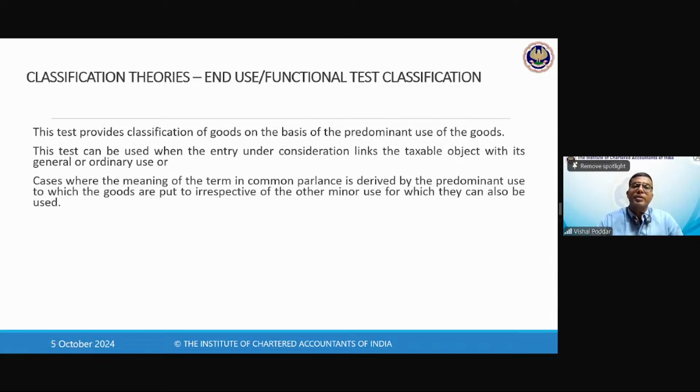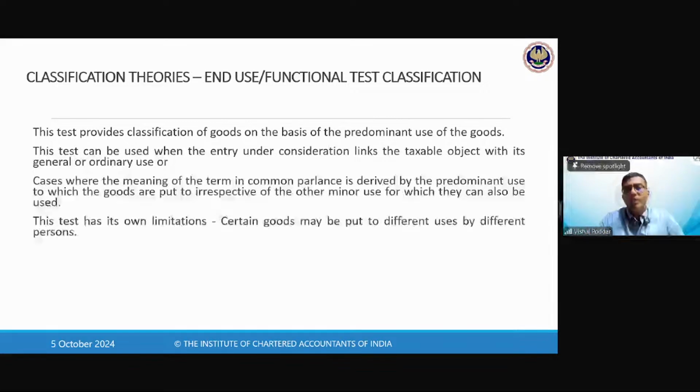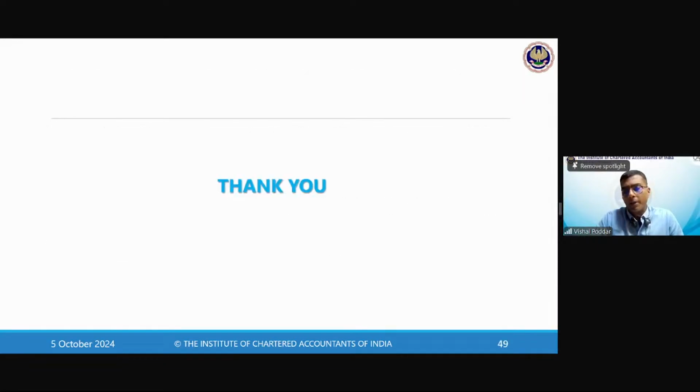So the predominant test says that whenever you are not able to classify the product by the name, then you will go by the intention for which it is used, or what is its end use or the functionality test. And then, basis the intention or the test of use, you will decide under which chapter it will fall. This test is generally not applied because many times it may give very bizarre, very conflicting results. That is why this test is generally inconclusive and it may be applied only very rarely.